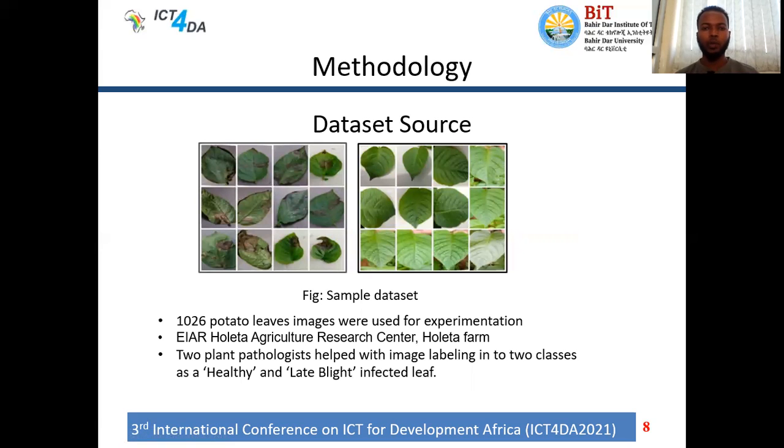When we come to the methodology, the first item is the data source. As I mentioned earlier, we collected potato leaf images from Holeta Agricultural Research Center at Holeta Farm, Ethiopia, with a total of 1026 potato leaf images. While collecting the images, two plant pathologists assisted in categorizing them into the healthy category and the late blight infected leaf category.